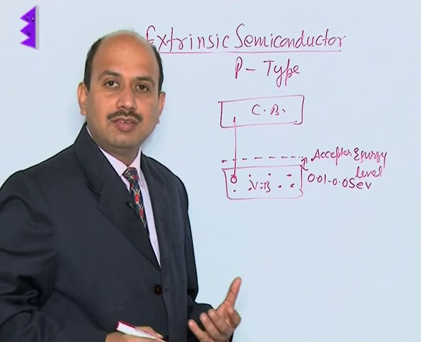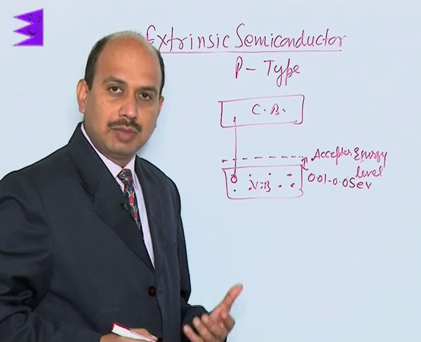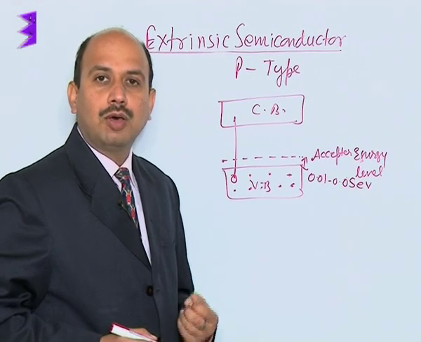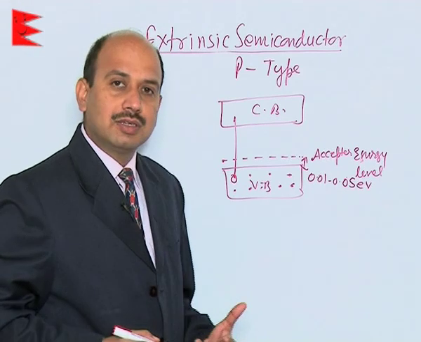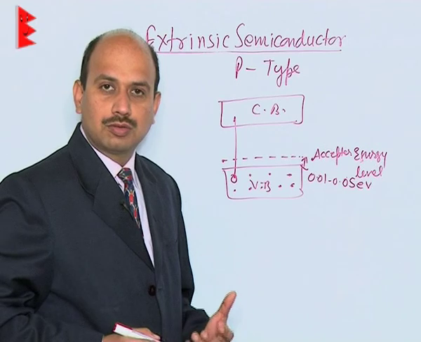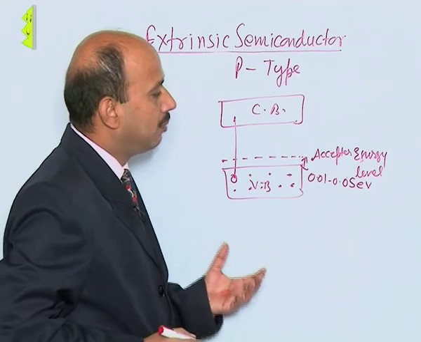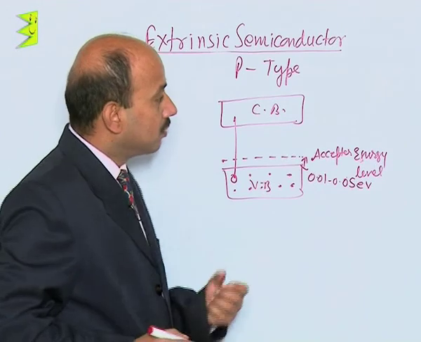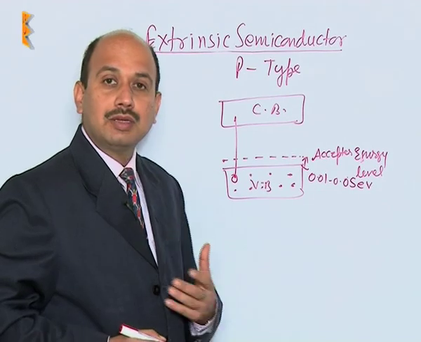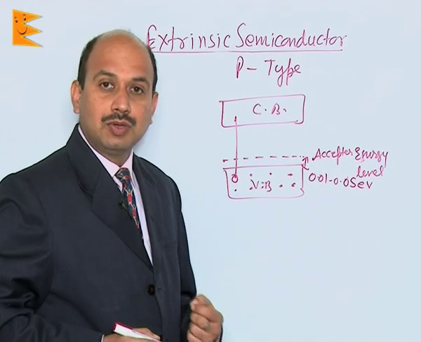In this case, conduction can easily be started just by a small amount of energy, but again the number of holes is much larger than the number of electrons. So the majority current carriers are holes and the minority current carriers are electrons. But take care: N-type semiconductors and P-type semiconductors are actually electrically neutral.